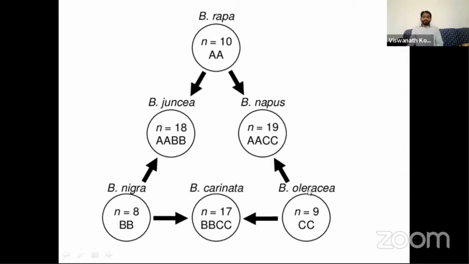There the haploid chromosome number is 9 and the genome is CC. So first there were Brassica rapa, Brassica nigra and Brassica oleracea. From Brassica rapa and Brassica oleracea, by natural hybridization, Brassica napus was formed, and from Brassica oleracea and Brassica nigra, Brassica carinata was formed, and from Brassica nigra and Brassica rapa, Brassica juncea was formed. This is called the U triangle. This explains how different species of Brassica were originated.